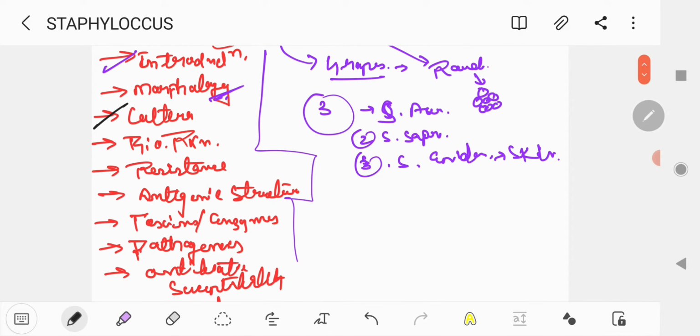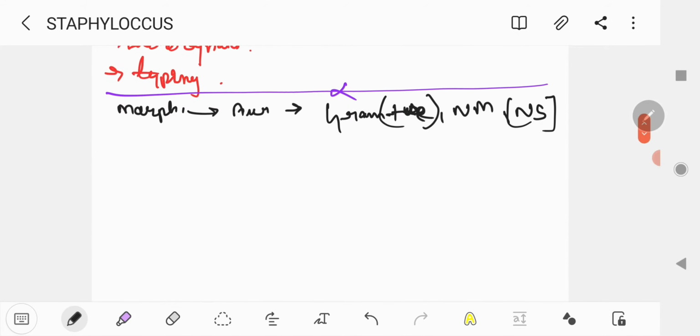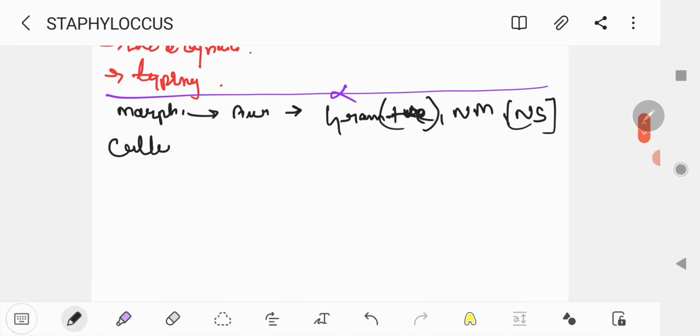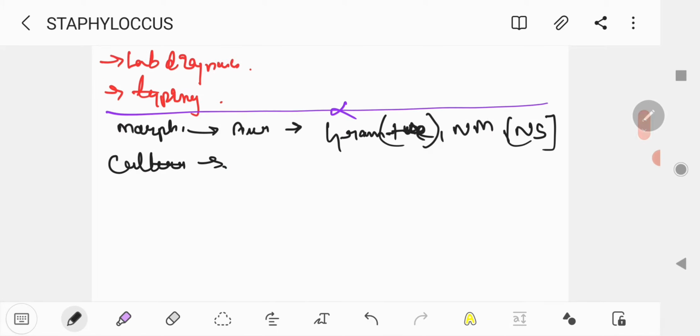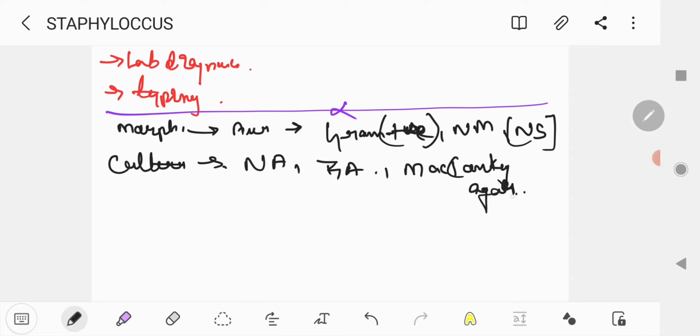Morphology is done. Now the second point, culture. As you know from my previous video, we can grow Staphylococcus aureus in nutrient agar, blood agar, and MacConkey agar. So what is MacConkey agar? It is an indicator agar.